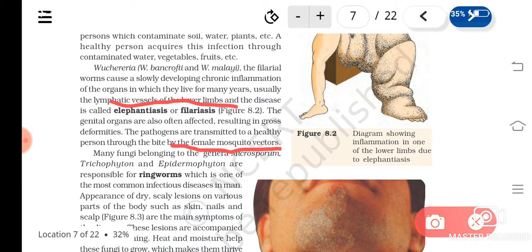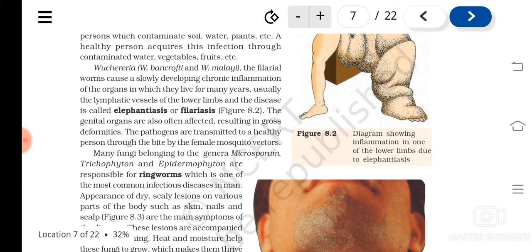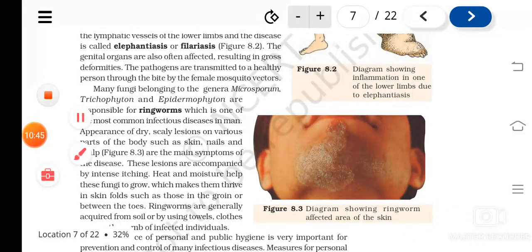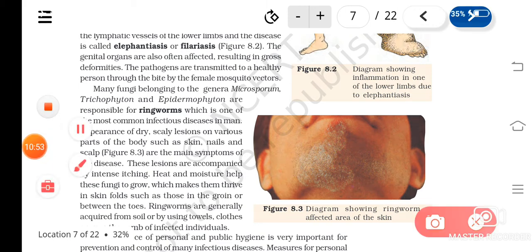Okay. Then we are going to study the disease which is caused by fungus. Okay. So many fungi belonging to different genera, like Microsporum. Okay. This can also be asked. Microsporum. Okay. Trichophyton. Understood? And Epidermophyton.